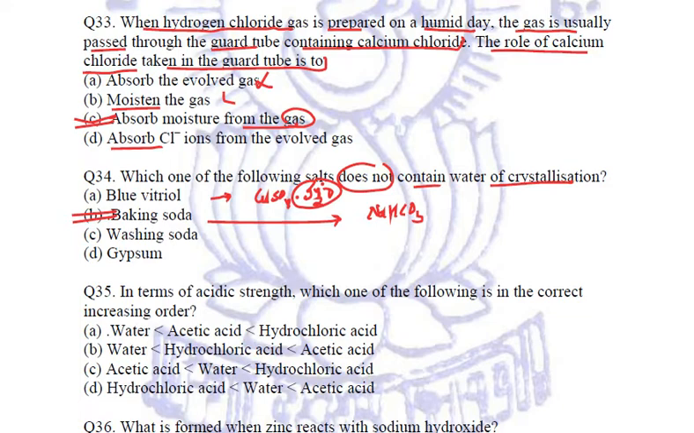But let us check the other options. Washing soda. Washing soda is sodium carbonate decahydrate, 10 water molecules of crystallization. Gypsum. Gypsum is calcium sulfate dihydrate. So again, two molecules of water of crystallization are present. So out of these, only baking soda is the one which is an anhydrous salt, which does not contain any water of crystallization. Got it?